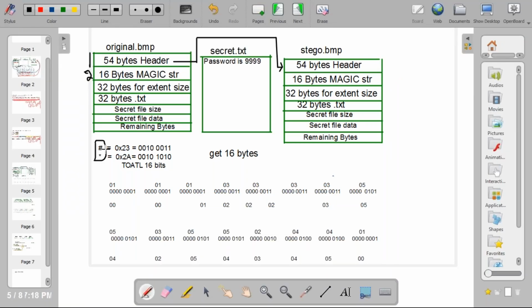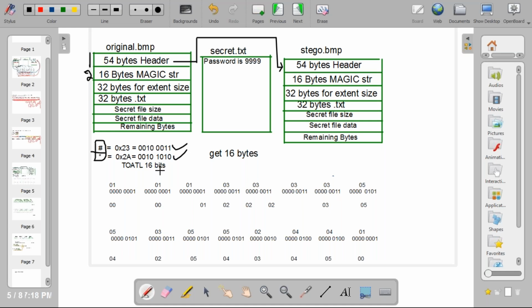What is that magic string? That is hash and star. The hash value is 0x23, these are the bits. Next, the star value is 0x2a. This is the format, these are the bits format.